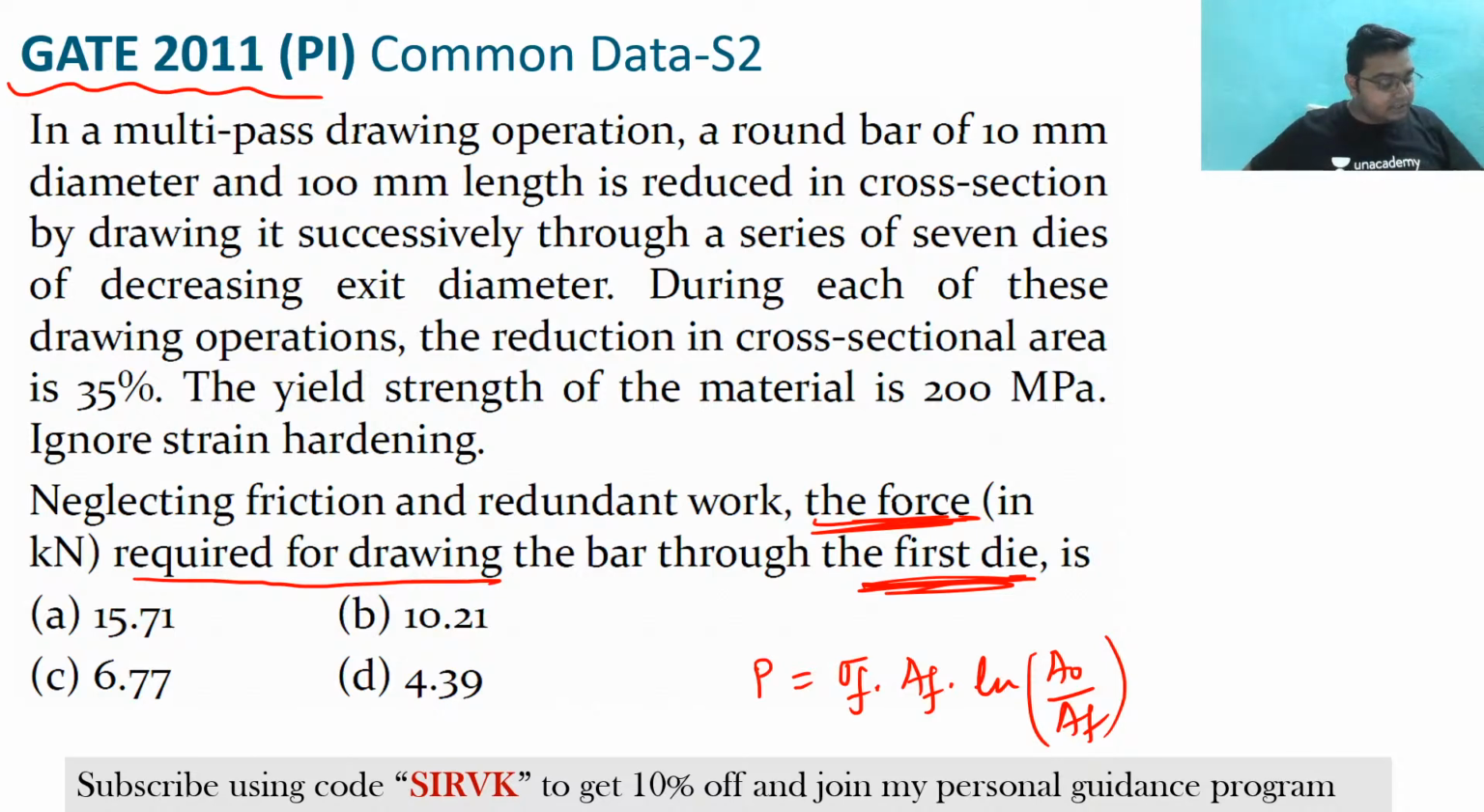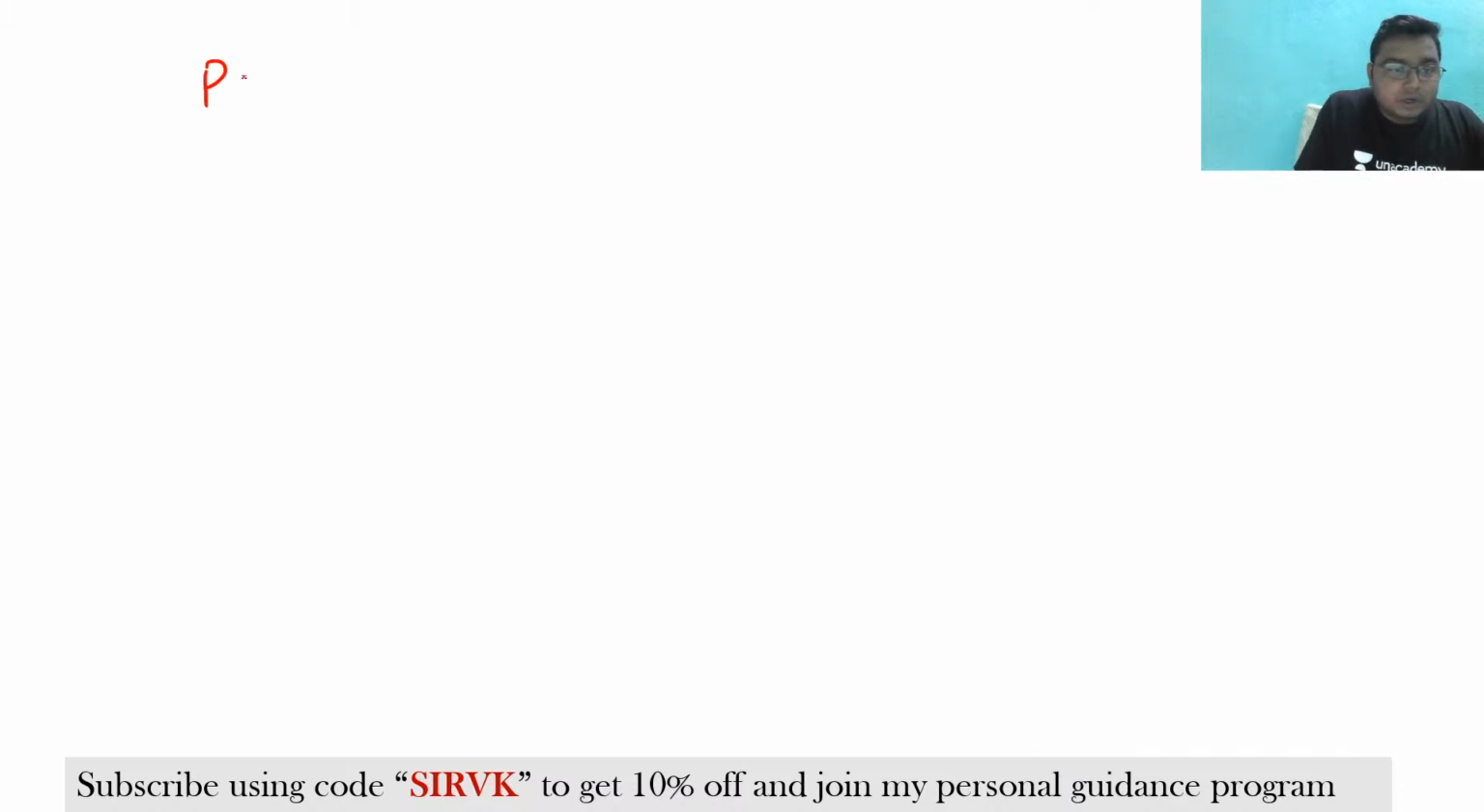Okay, so Mihir is giving the answer D, that is 4.3 kilonewton. Okay, very good Mihir. After a long time you are replying. This is the first reply that I have got from you. Okay, so 4.3 kilonewton is the force. Just put it here. So P is equal to sigma f Af into ln of A naught by Af.